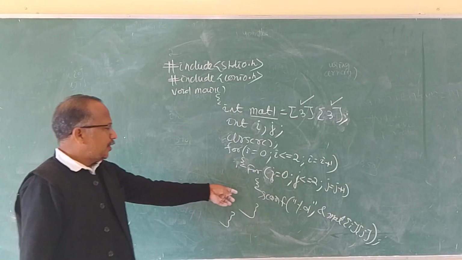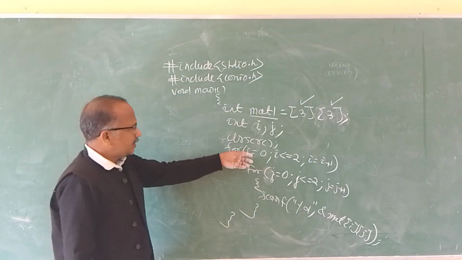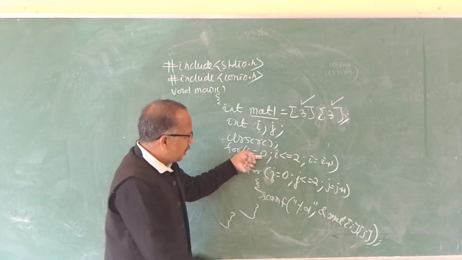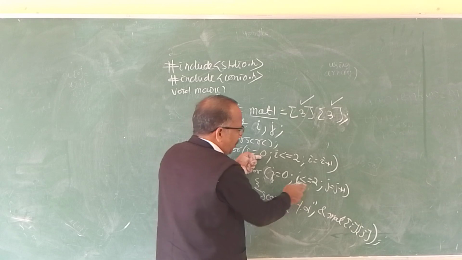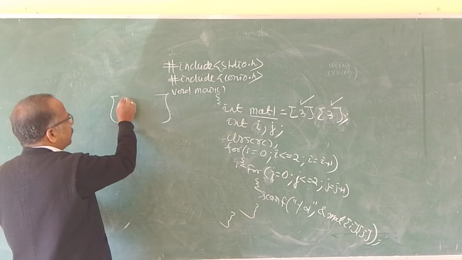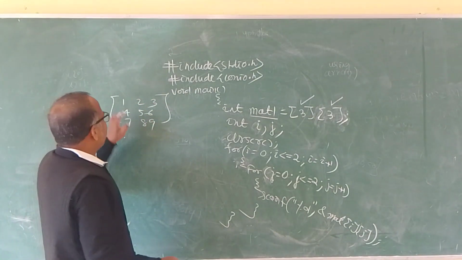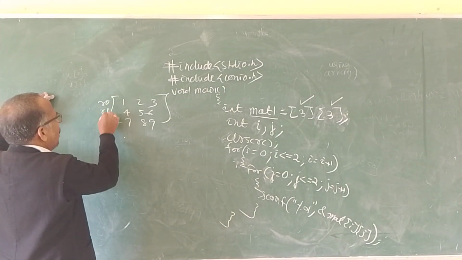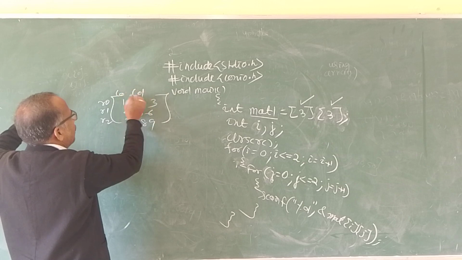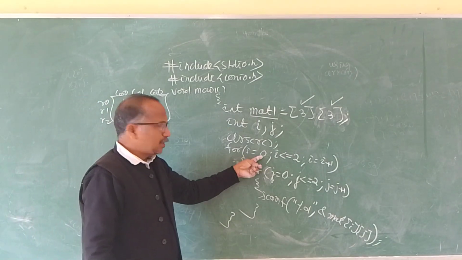So what will happen? It will input a 3 by 3 matrix, because this is a nested loop. For i equal to 0, j varies from 0, 1 to the maximum. This is the matrix 1, 2, 3, 4, 5, 6, 7, 8, 9. So first row 0, row 1, row 2, column 0, column 1, column 2.